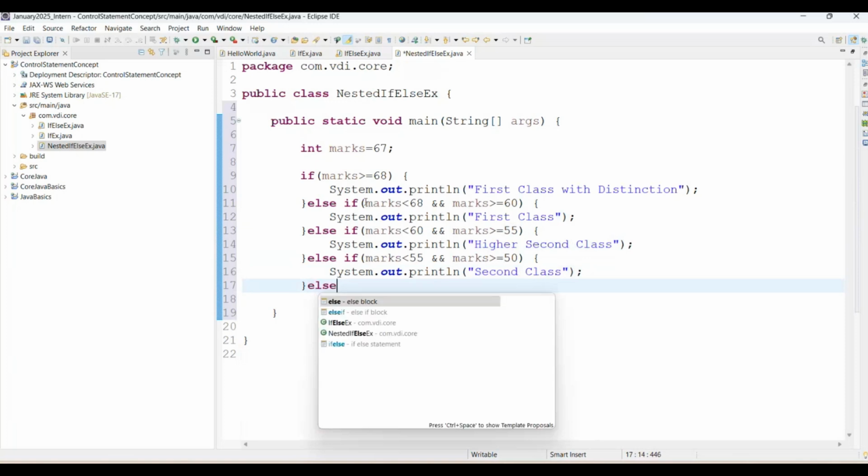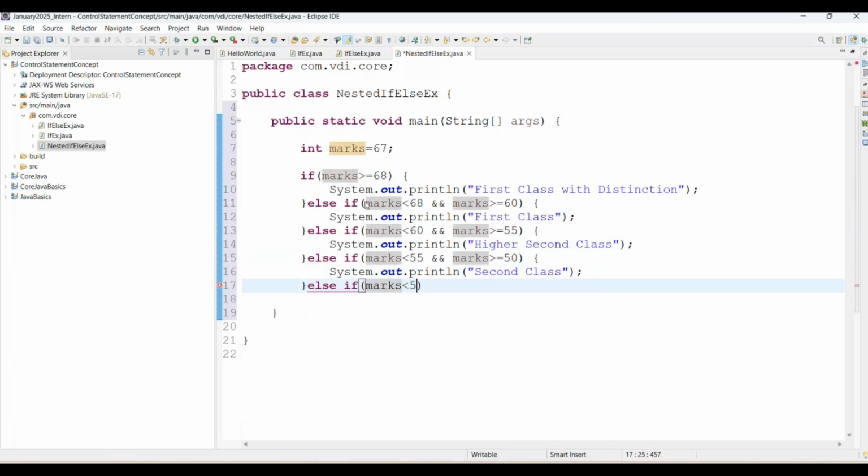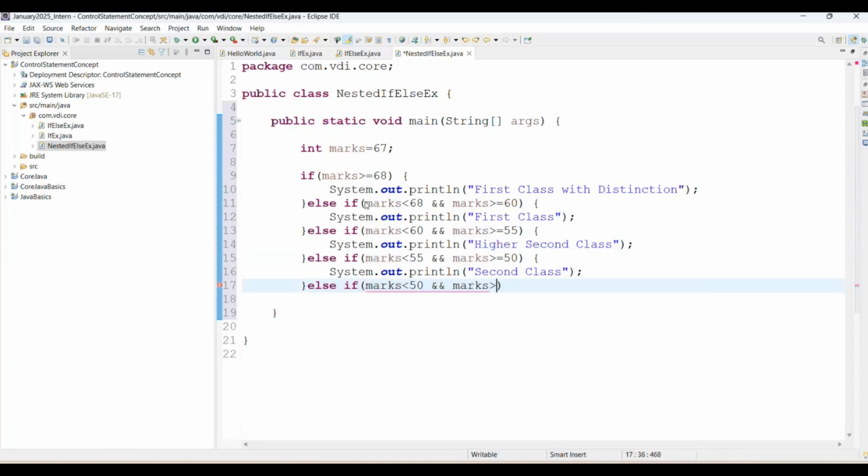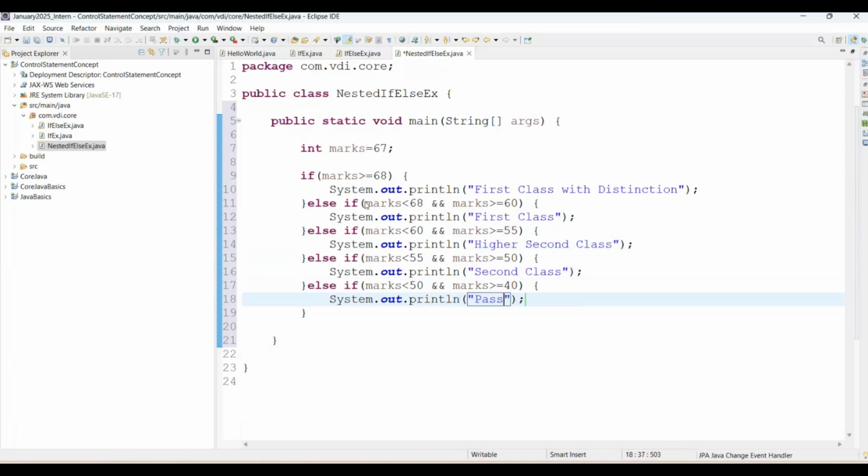Again else if, marks is less than 50 and marks is greater than or equal to 40. We are just going to say this will be pass class. Else, it will go to fail.